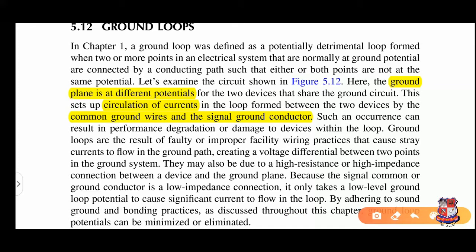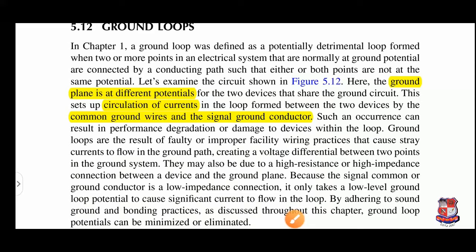Such an occurrence can result in performance degradation and damage to the devices. In the last lecture we have seen the noise, so that phenomenon might happen in this case. The ground loops are the result of faulty or improper facility, means proper connection is not there. There might be a loose connection that causes the stray currents to flow. Another term, circulating current, is the same as the stray currents flowing to the ground path, creating a voltage difference between the two points in the ground system.